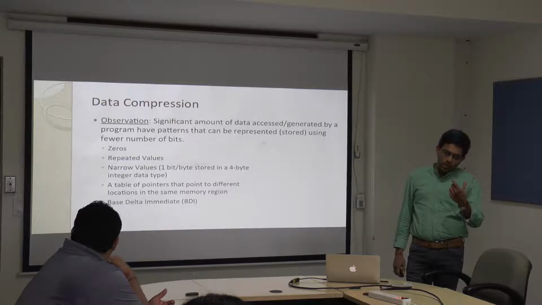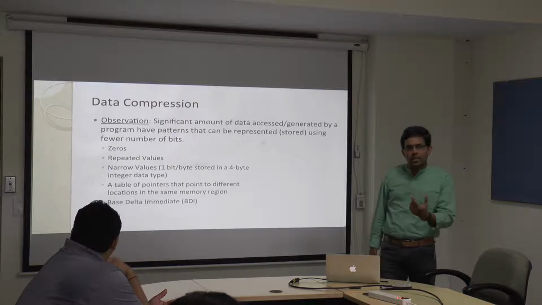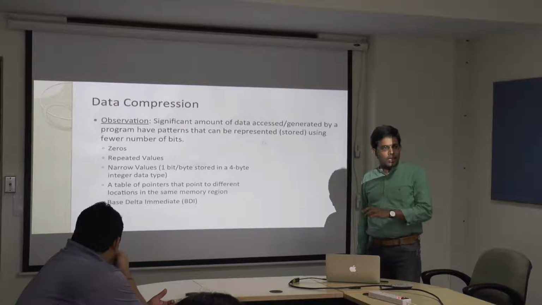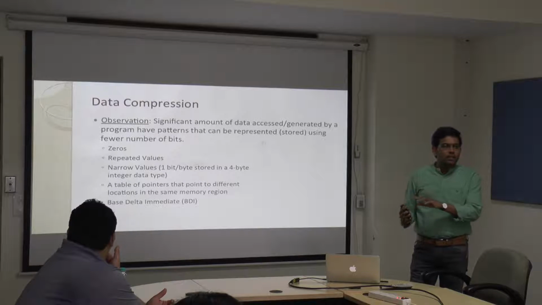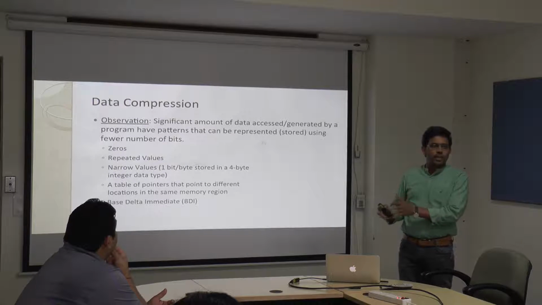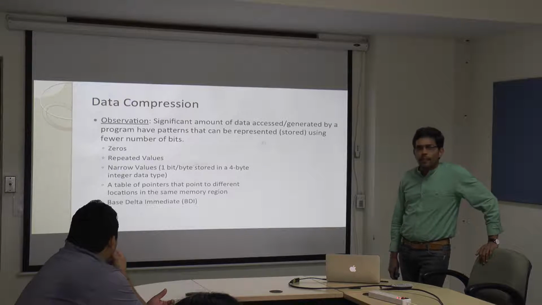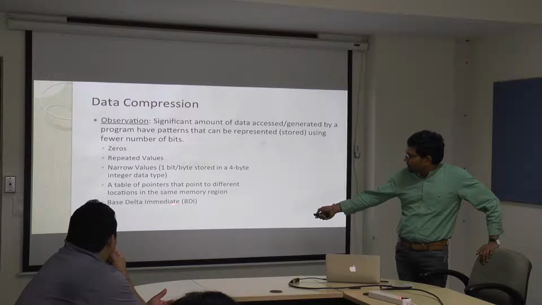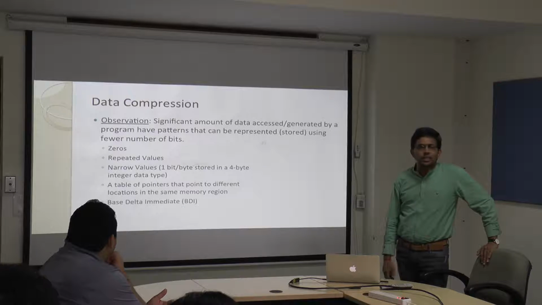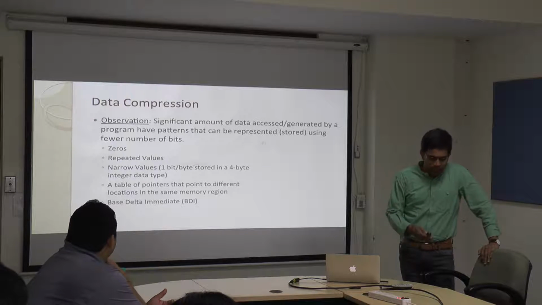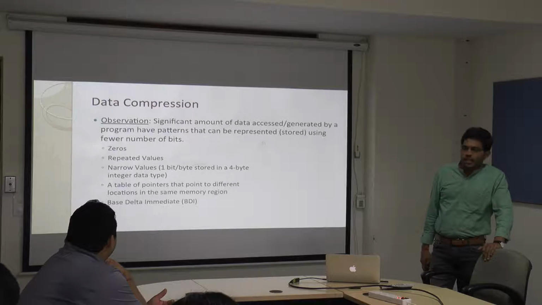So as long as we look at what is there inside the block, we can capture these types of patterns, and once we capture this, we can think of how to exploit this such that the effectiveness of the cache can be improved. And similarly, there is the technique Base Delta Immediate. This is what is exploited by the CNU group to improve the cache effectiveness.